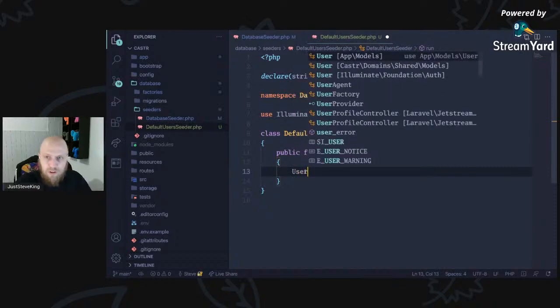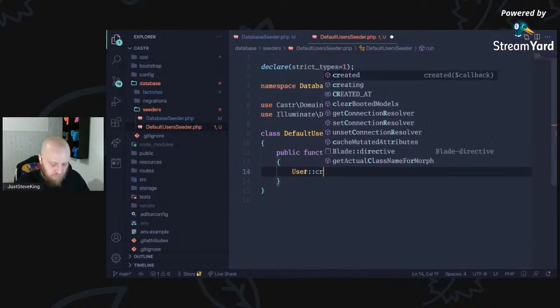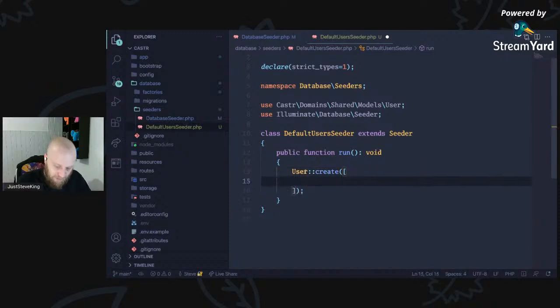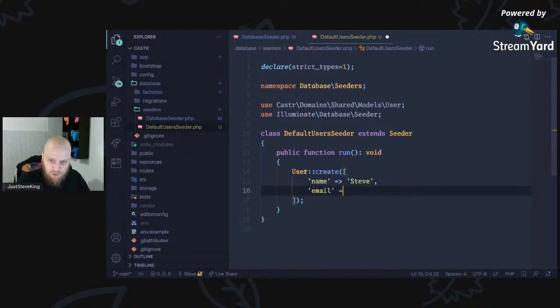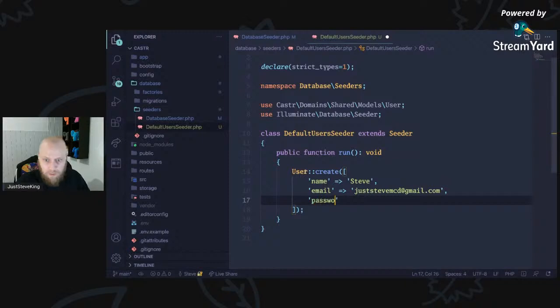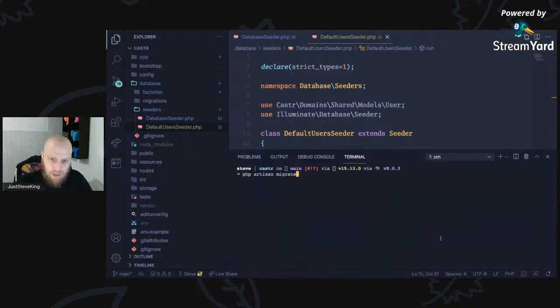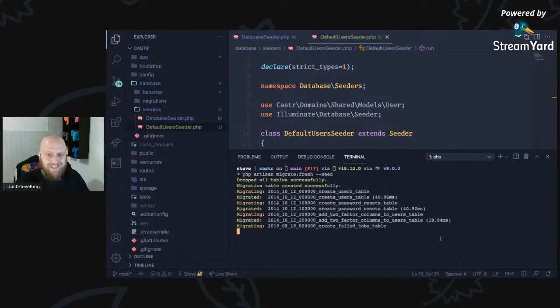So I can say user, and this will also help me see if it's broken anywhere. So first, name. We're just going to say Steve. The email is just going to be gmail.com, and the password is just going to be password. No one would guess. No one's ever going to guess that. So that's calling that. For each person that I need in my team, I can add them in a record here. So now I can just migrate fresh and seed.